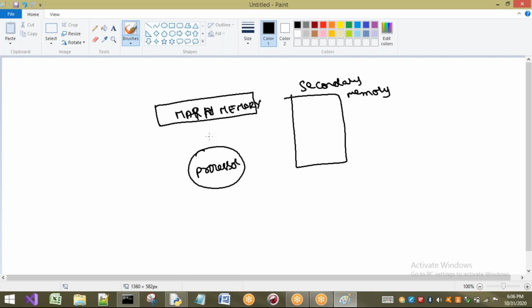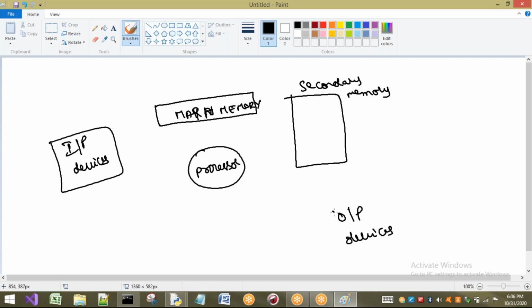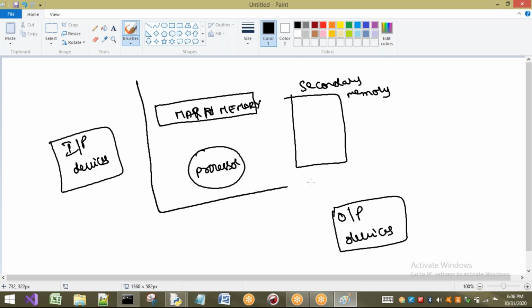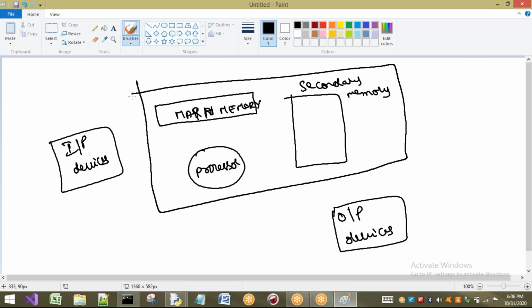If you want to perform any operation, I am going to take some input devices, and here I have some output devices. Now if I want to execute anything in my computer, how is it done? Let us see with a small example. Let us consider these are input devices, this is the CPU, and these are output devices.